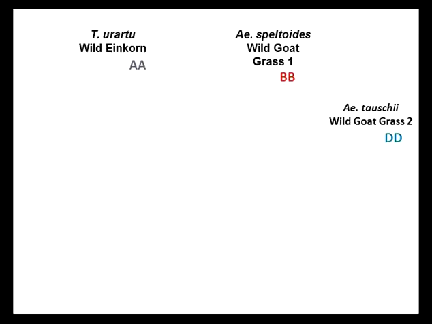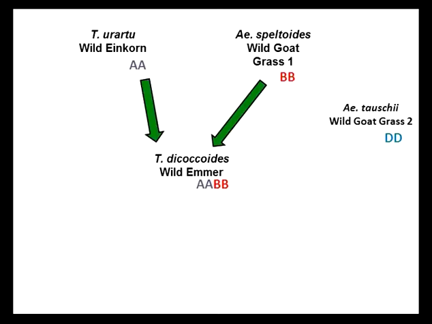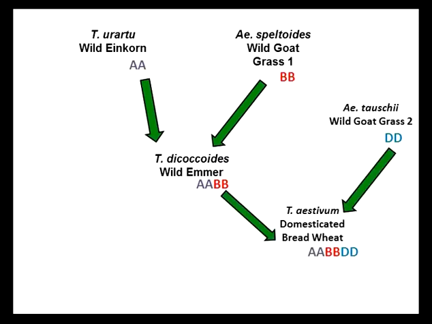So wheat is a product of several hybridization events between wild grasses. And the first of these occurred between two wild grasses known as wild einkorn and Arabidopsis beltoides. And this hybridization event caused the production of wild emmer, which is a tetraploid. This tetraploid then underwent another hybridization event with Arabidopsis tauschii to produce a hexaploid, which was domesticated into domesticated bread wheat. And this is the species which we've been working on in all the data you've already seen.